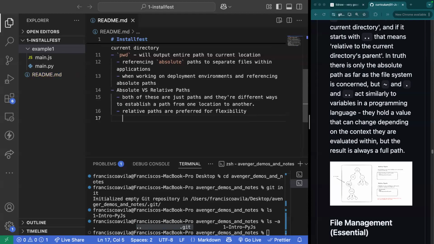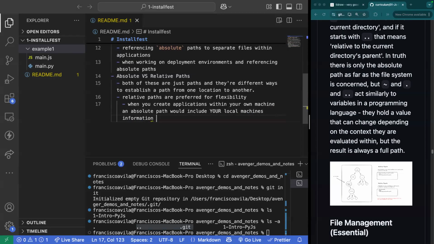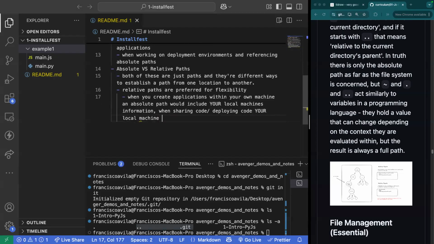Well, that is because when you create applications within your own machine, an absolute path would include your local machine's information. Well, when you're sharing code or deploying code, your local machine doesn't exist.